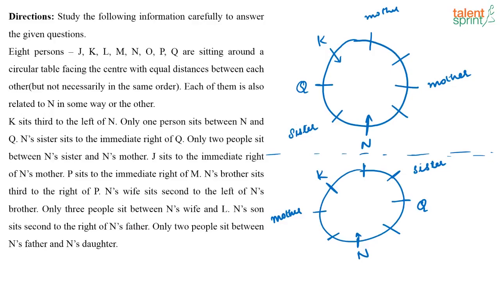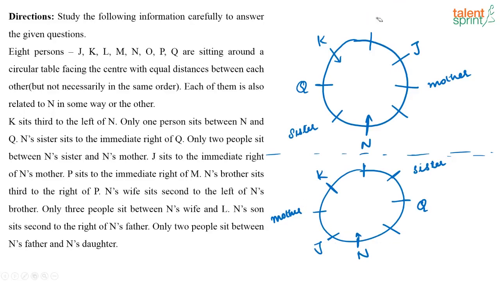Now look at the next condition. What is said? J sits to the immediate right of n's mother. So in this first case, if this is the mother, then which has to be j? This has to be j, which is not possible. So I can say mother cannot come here. So mother has to be here for sure. So if this is mother, then this has to be j, because they have said j sits to the immediate right of n's mother. Similarly, if this is mother, this has to be j.